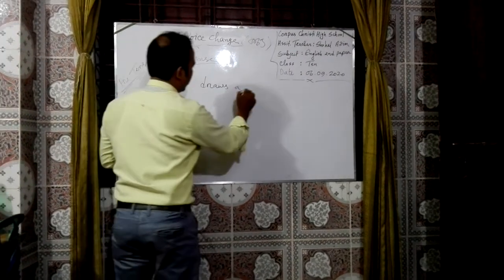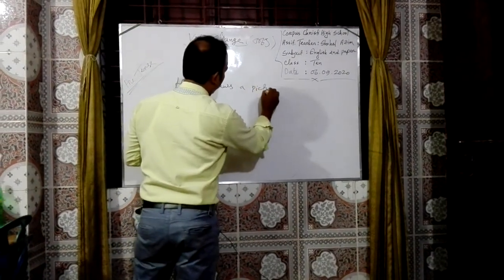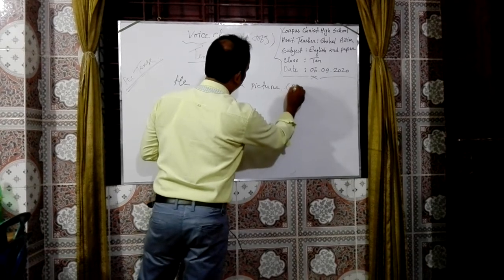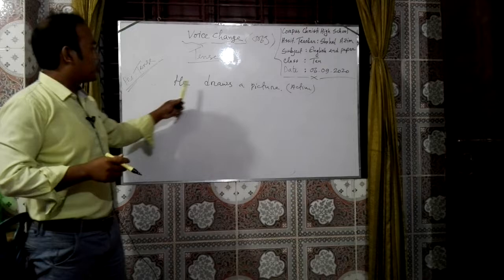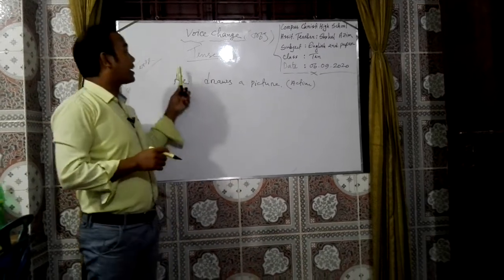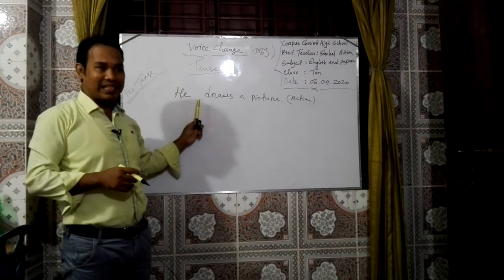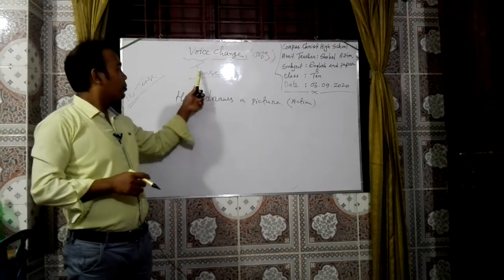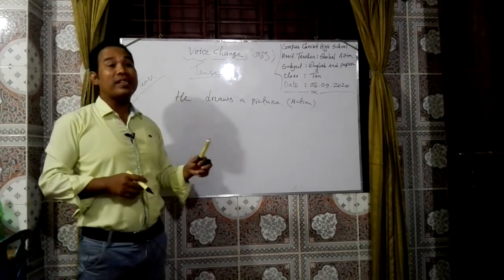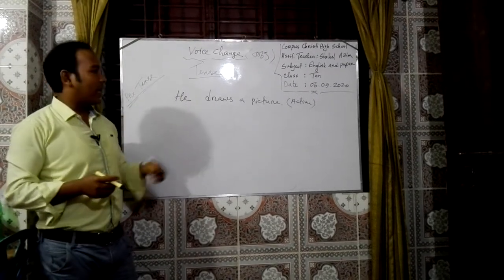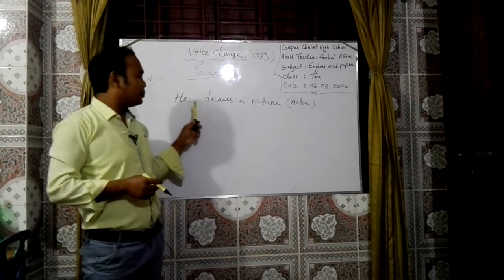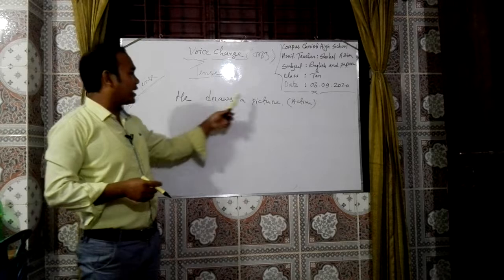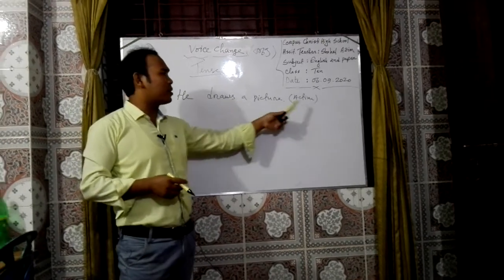He draws a picture. So this is in active mode. So what kind of tense is it? He draws a picture. This is present indefinite, and according to the structure we have to convert active to passive. This is also a sentence of active.